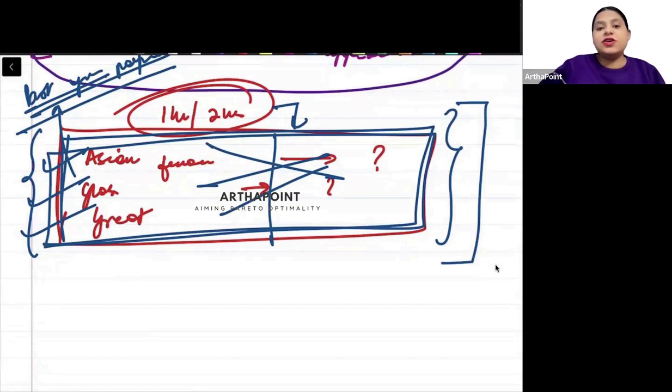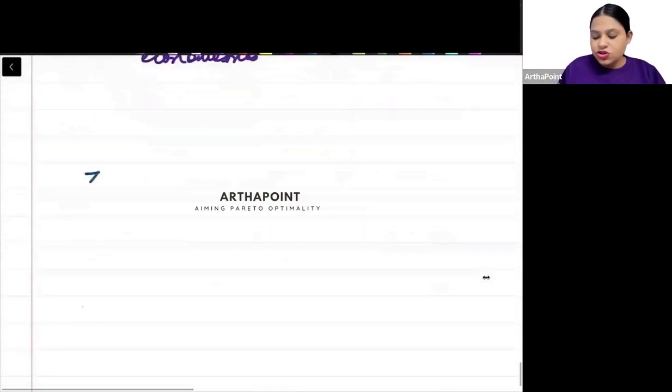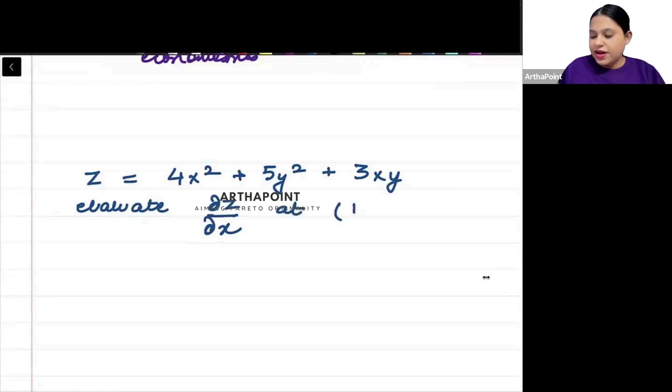Is multivariate functions important? It is not very important, but I can ask you a partial derivative. So if I give you a function z is equal to 4x square plus 5y square plus 3xy, and I ask you to evaluate del z by del x at (1, 0). ये बेसिक मल्टीवेरिएट क्वेश्चन है, ये तो आ सकता है.